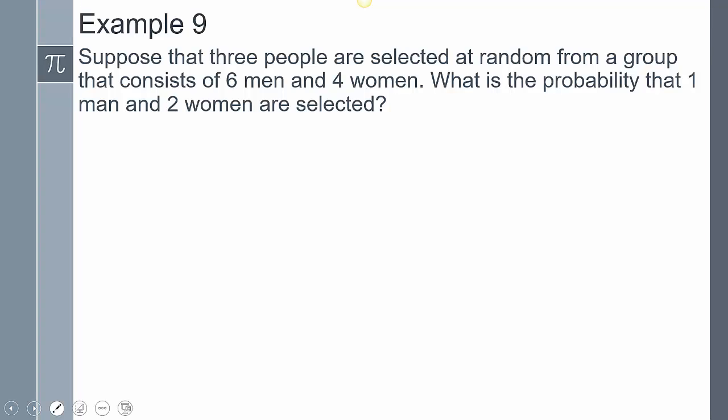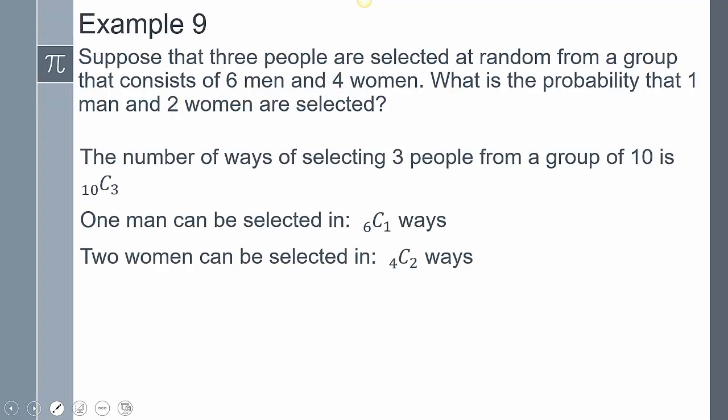Example number 9, it says, suppose that 3 people are selected at random from a group that consists of 6 men and 4 women. What is the probability that 1 man and 2 women are selected? So I have a total of 10 people. From the 6 men, I'm choosing 1. From the 4 women, I'm choosing 2. So the total number of ways of selecting 3 people is going to be 10 choose 3. Because I'm taking the 10 people and I'm choosing 3 of them, and it's just all at random.